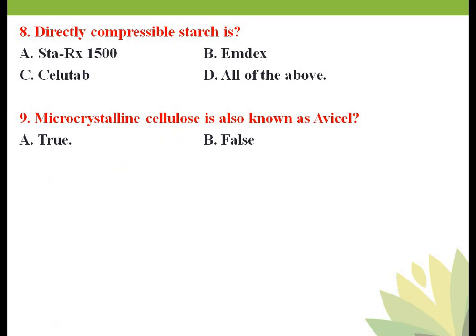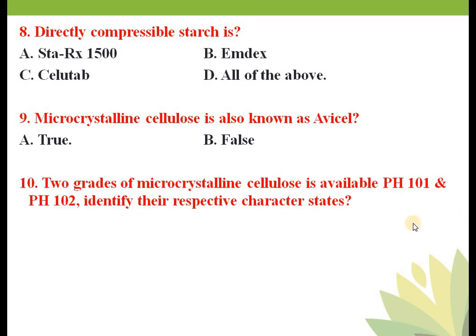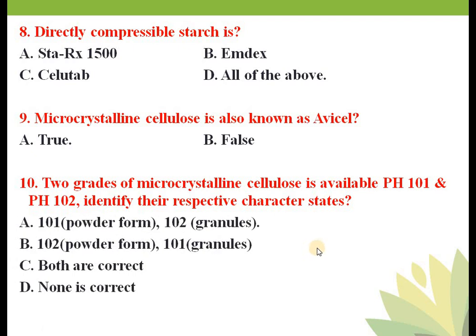Okay, we will take the next question. Two grades of microcrystalline cellulose are available, pH 101 and pH 102. Identify their respective characteristics. Your options are: option A, 101 powder form, 102 granules. Option B, 102 powder form, 101 granules. Option C, both are correct. Option D, none is correct. So your correct answer is option A.